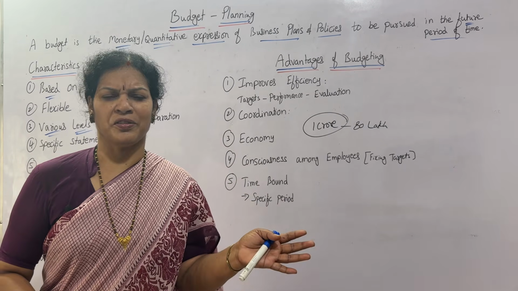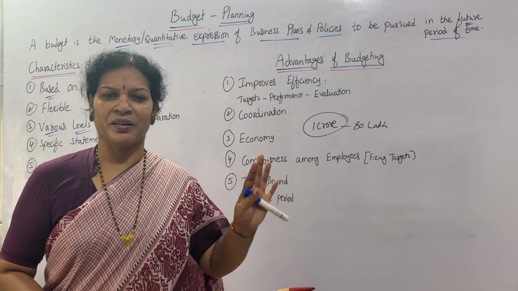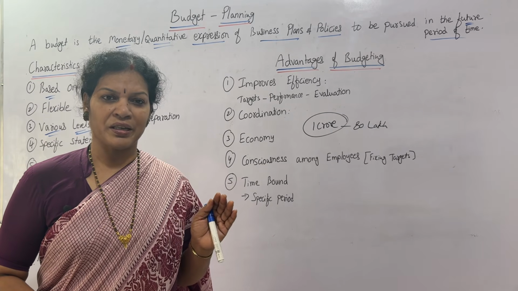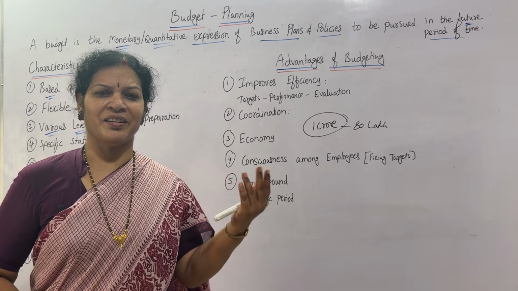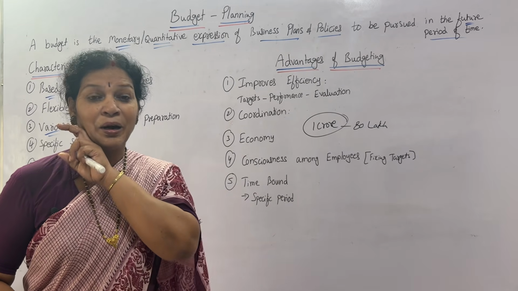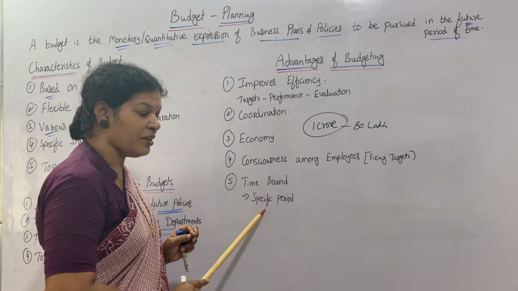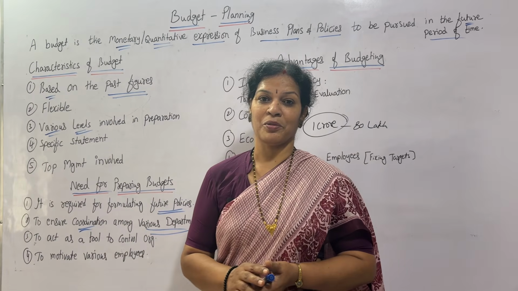It's a continuous process. Budget once prepared, it does not mean that it is over. As long as the organization is working, they have to prepare monthly budget or yearly budget or quarterly budget, half yearly budget, like that. So time bound will be there. That is for the specific period. Very simple topic, but very important also.